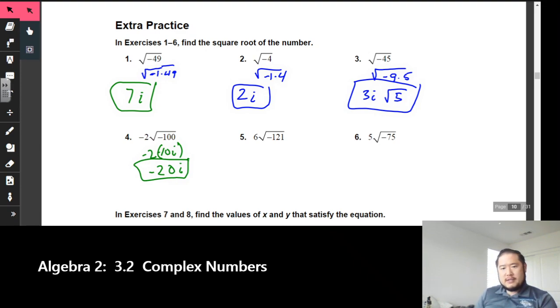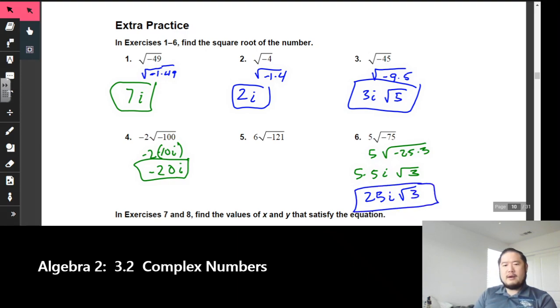We'll take a look at number 6. So hopefully right here, with the square root of -75, how about -25 times 3? The square root of -25, that's a perfect square, so it becomes 5i. So we have 5 times 5i times rad 3. And don't forget, if there's already a number on the outside, then you have to multiply the two together, and we end up with 25i rad 3. And there you go.